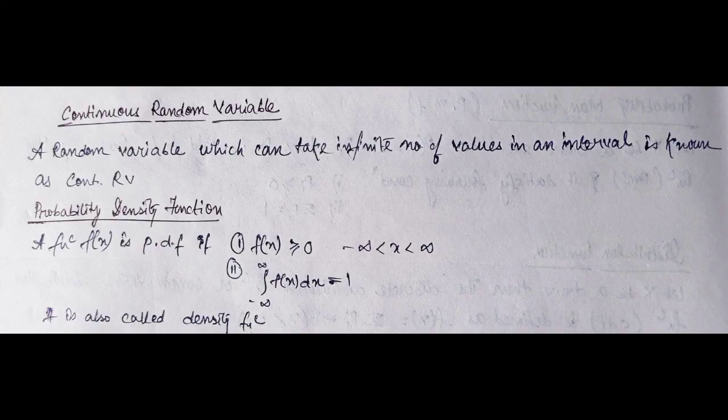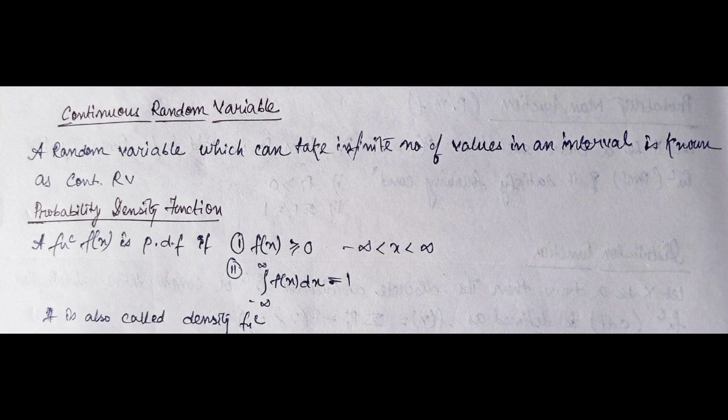Now we will see about continuous random variable. A random variable which can take infinite number of values in an interval is known as continuous random variable. So as in case of discrete, we have seen that it will take only specific values, but here it can take any continuous values. For example, if we take that weight example, for the students in a class, we have seen that the random variable of their weight will get a discrete value. Only specific points will be found.